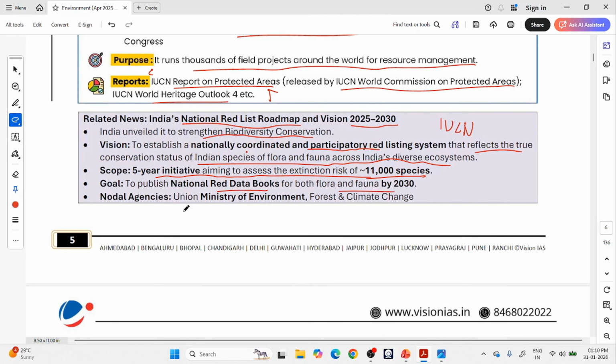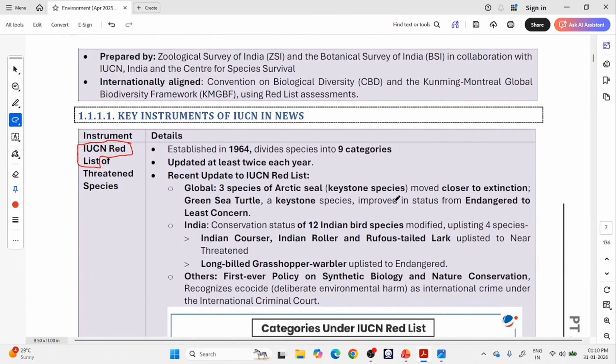Who is the nodal agency? It is the Union Ministry of Environment, Forest and Climate Change. They will coordinate all the activities. But who are the ones preparing it? It is being prepared by the Zoological Survey of India, Botanical Survey of India, the Center for Species Survival, and IUCN in India. All these four together are preparing India's red list.